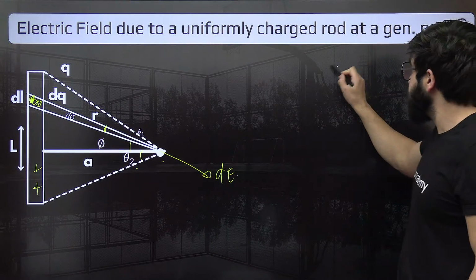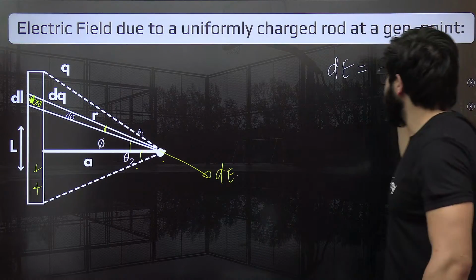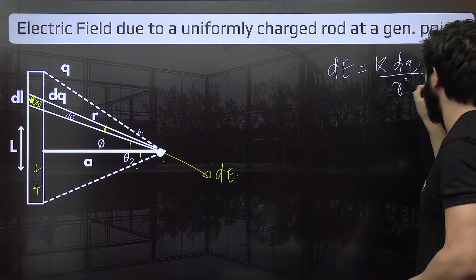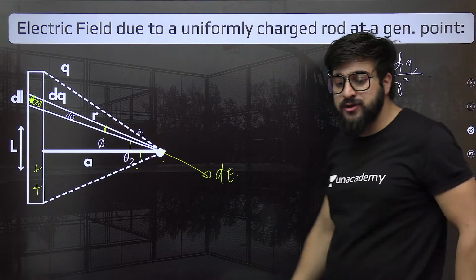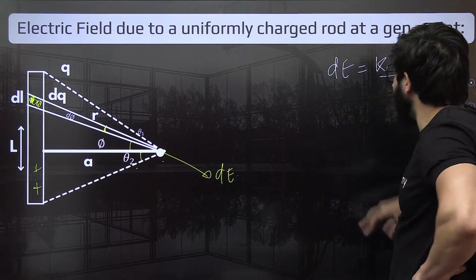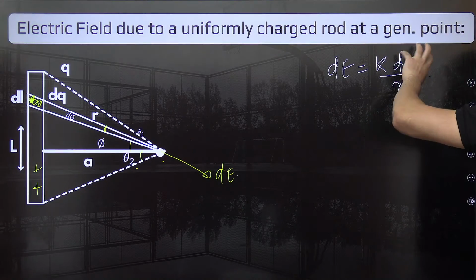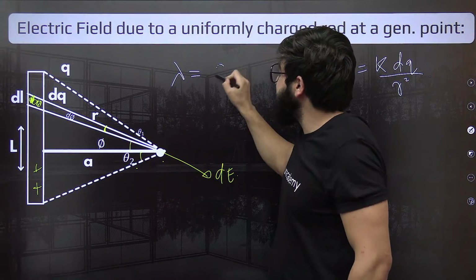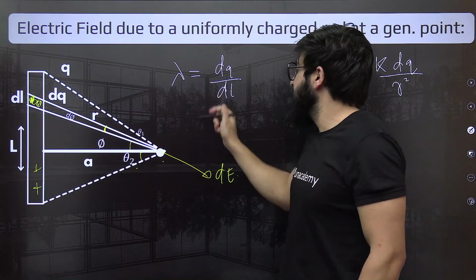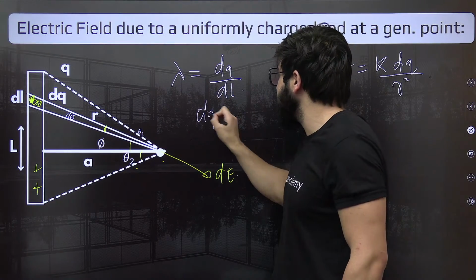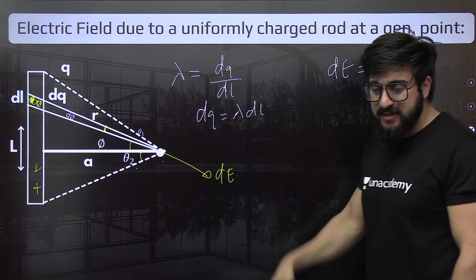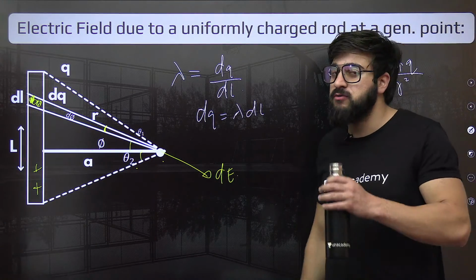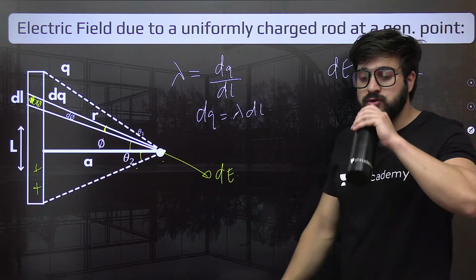Can I just write it over here? This dE will be nothing but k dq upon this r square, 100%. Okay, everybody understood till here? I hope so. Now, can you basically change this dq? We need to change this dq in terms of lambda dl. We say lambda is dq upon dl in this case. Can we find this dq? Exactly, this dq will be nothing but lambda times dl. Okay, this is basically the derivation. You have to go through this derivation in order to make your concept strong. It will help you in solving the problems from the competition point of view also.